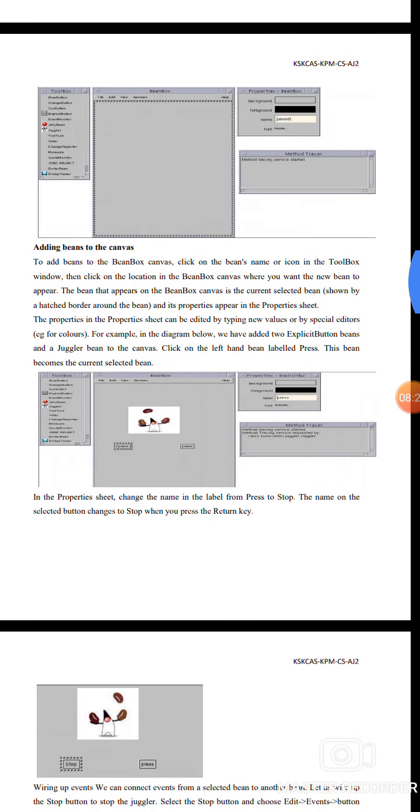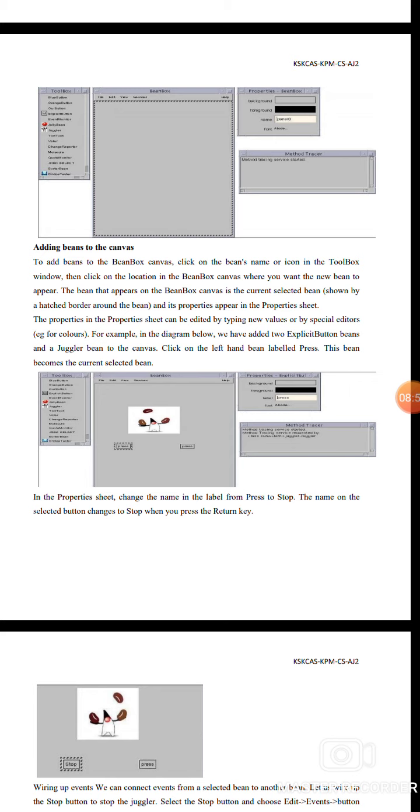Adding a bean to the canvas. First, choose the bean name or icon in the toolbox window. Then click the location on the beanbox canvas where the new bean will appear. The beanbox canvas shows the currently selected bean with a hatched border around it, and its properties appear in the property sheet. The property sheet can be edited by typing new values or by using a special editor.